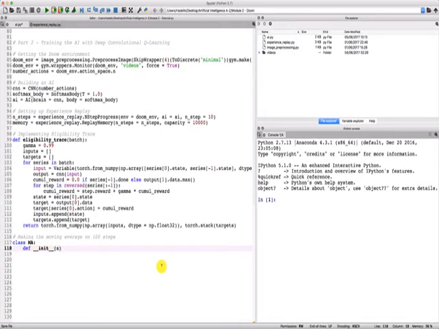The first one is self for the moving average future object, and size, which will correspond to the size of the list of the rewards of which we're going to compute the average. So this is going to be 100. Alright, so we have our arguments for the init function. And now let's go inside the function.